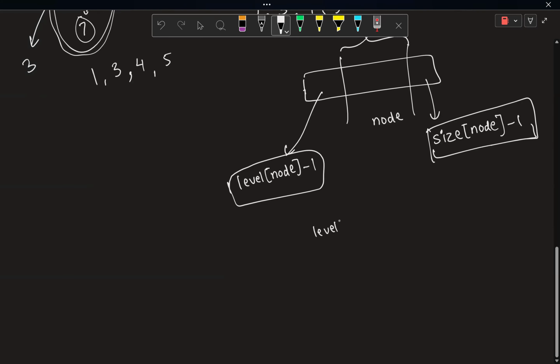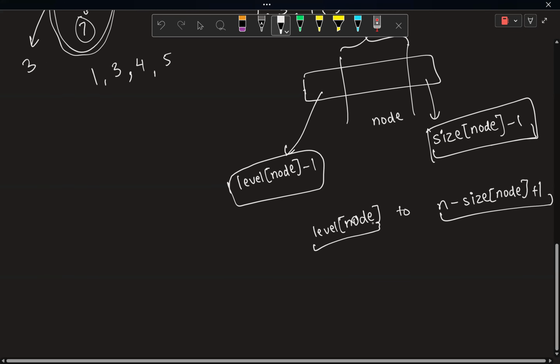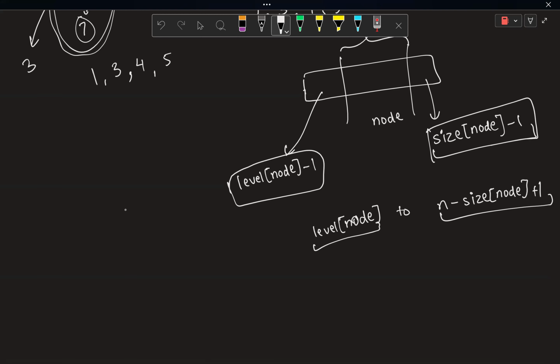from level of node to n minus size node plus 1. In this area, for all these indices, I have to increment the count by 1, that, hey, I know a node which can come to these positions.